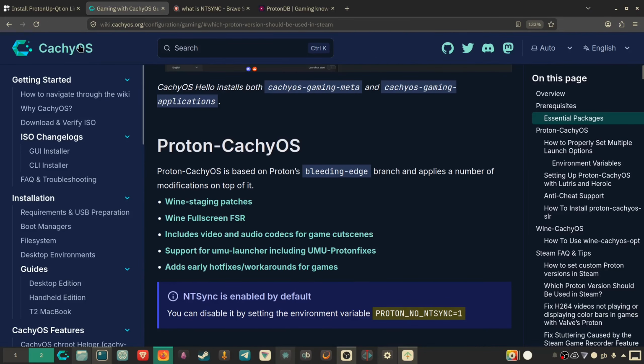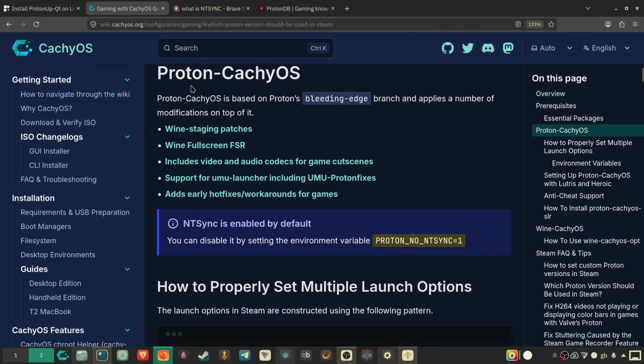As you can see here on the CachyOS wiki, Proton CachyOS is based on Proton's bleeding edge, meaning the most recent branch, and it applies some modifications on top of it. So this is really helpful, for example, when you want to have some fix for a game that might not be working. In addition to that, NT-Sync is enabled by default in Proton CachyOS.